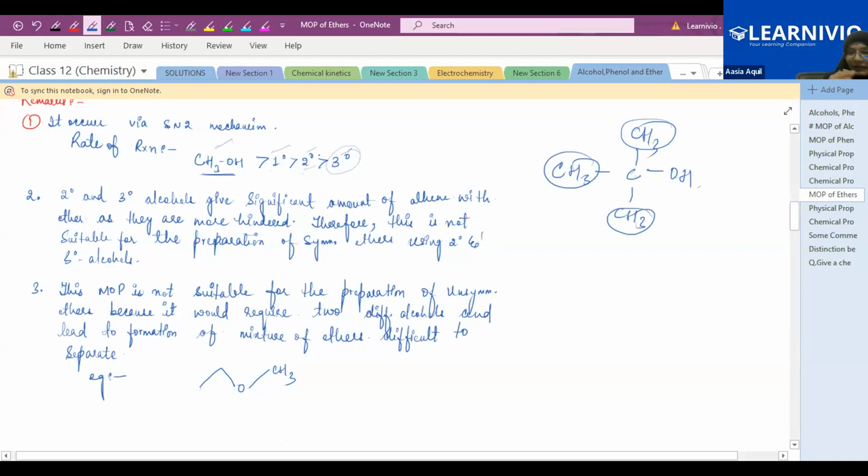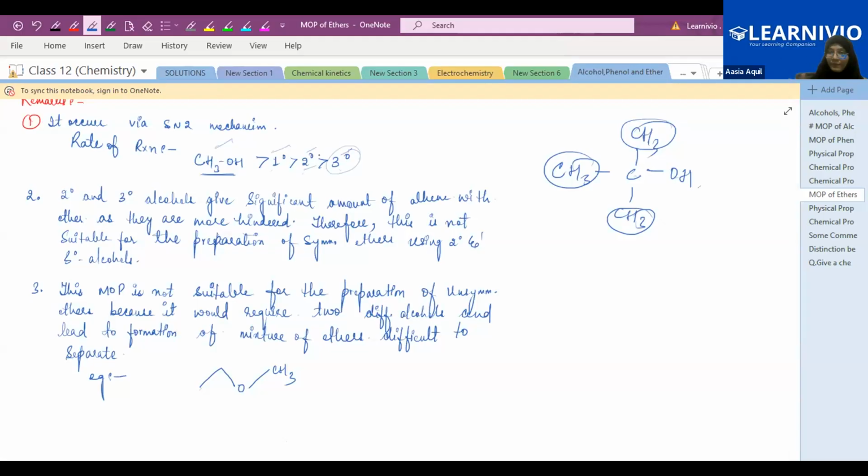The secondary alcohol and tertiary alcohol give a significant amount of alkene along with ether. In these two, because of the hindrance, there will be a little bit of elimination reaction also. You know very well, an elimination reaction results in alkene formation.